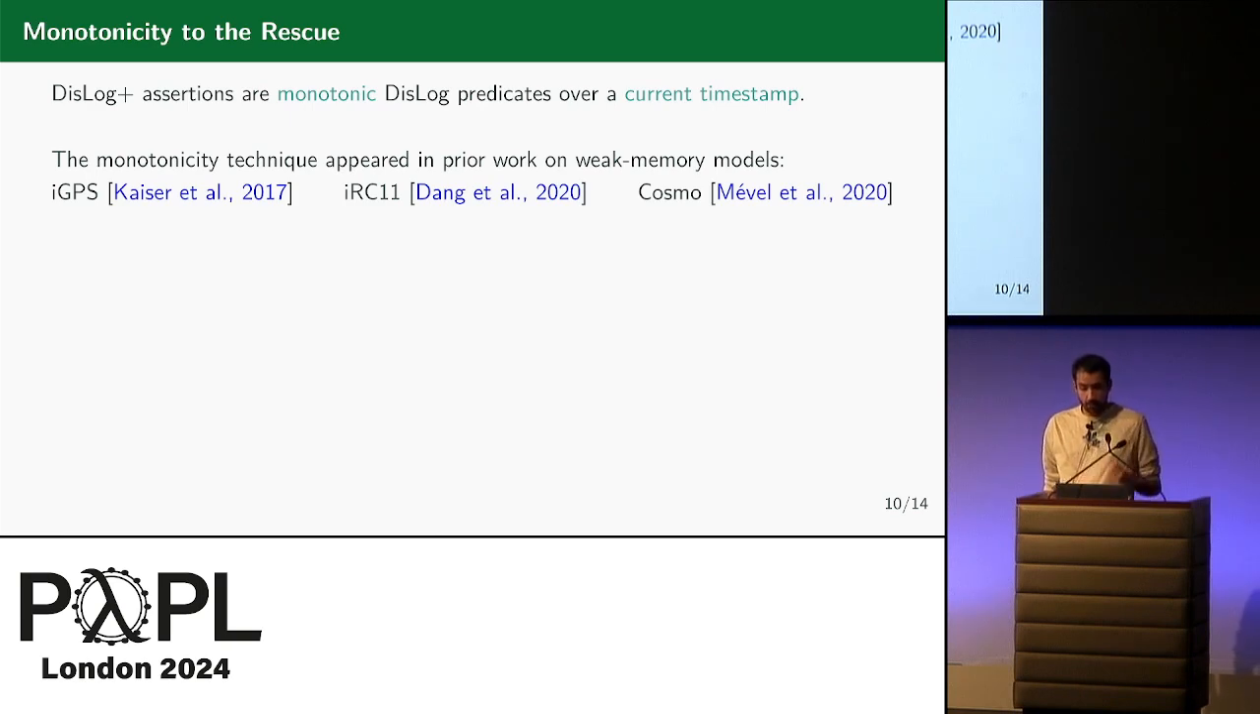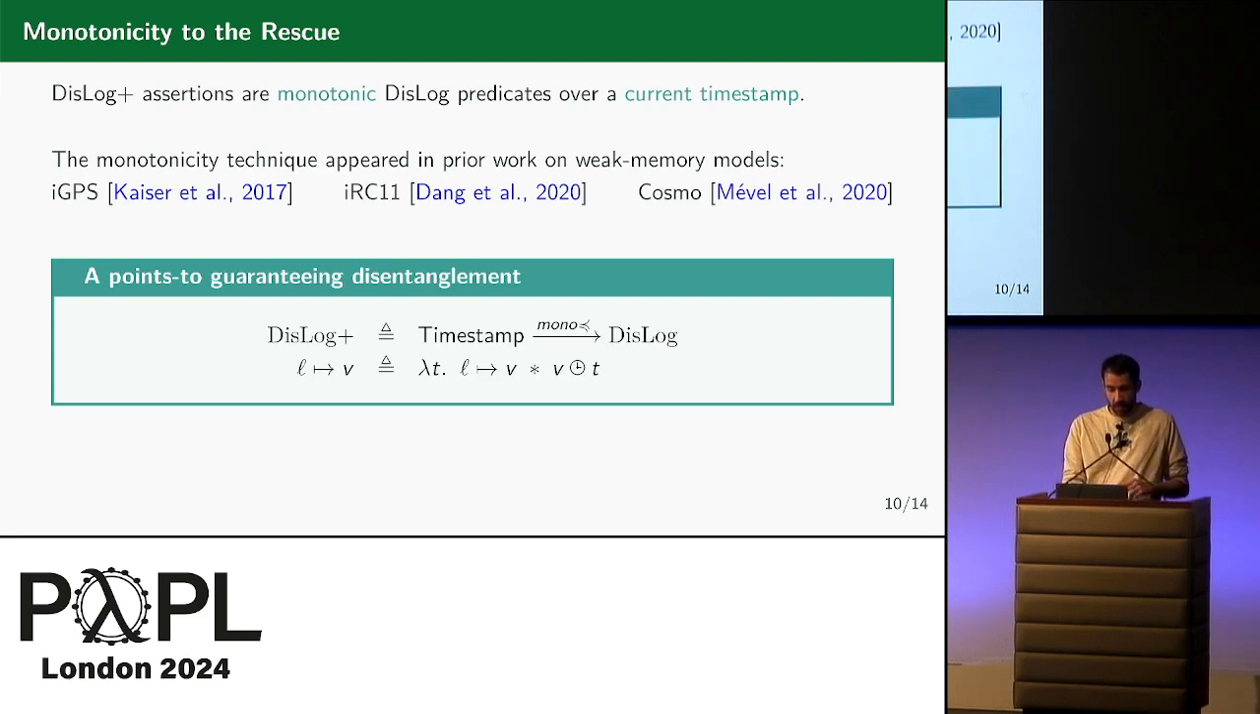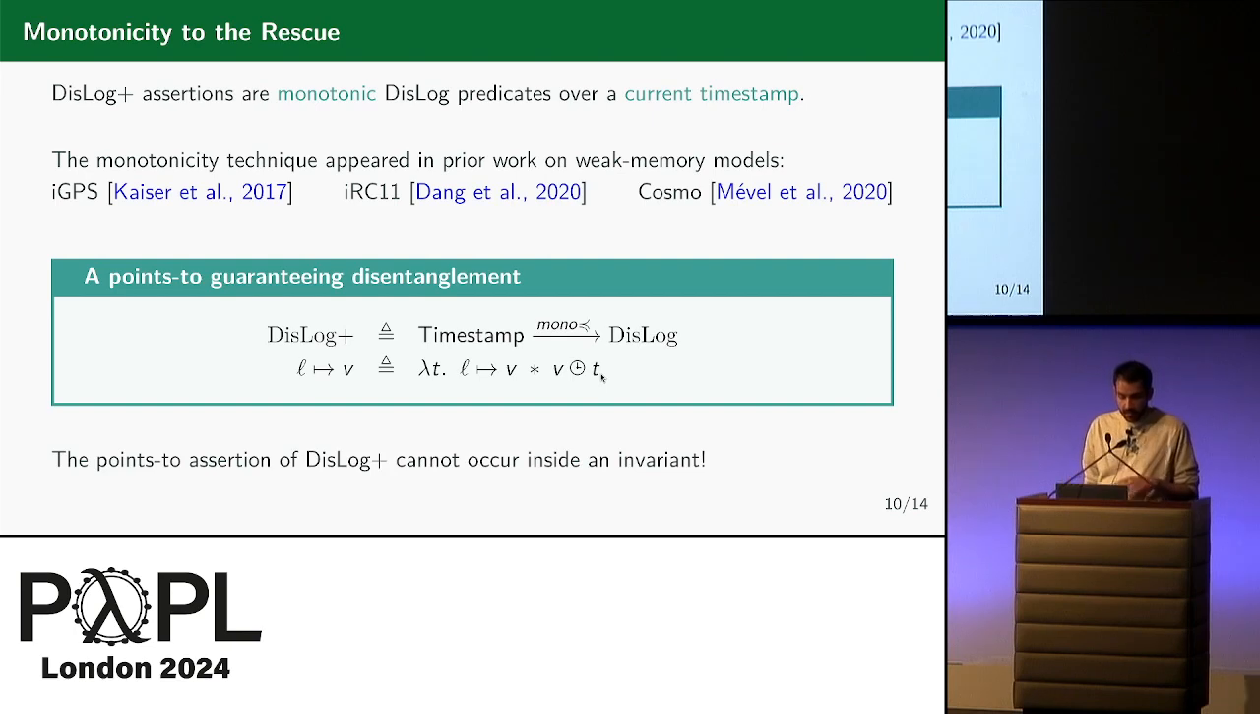But we manipulate monotonic predicates over current timestamp. And the key idea of DisLog Plus is to define a points-to assertion that guarantees disentanglement. So we define the points-to assertion of DisLog Plus as the points-to assertion of DisLog and the knowledge that the value being pointed to was allocated before t, bearing the current timestamp. And notice that since the points-to assertion of DisLog Plus is parameterized by the current timestamp that will change over time, it cannot occur inside an invariant, since invariants cannot change over time.